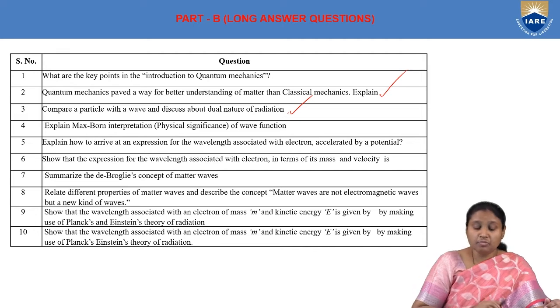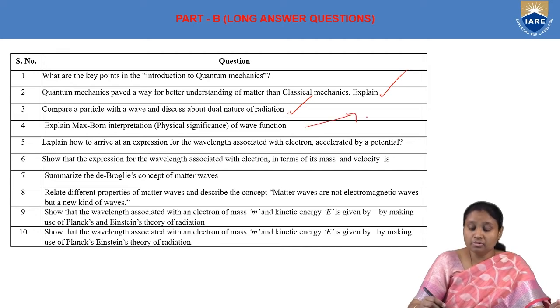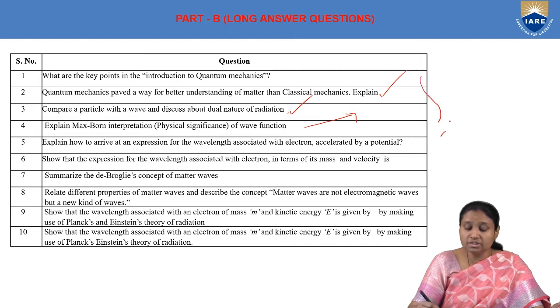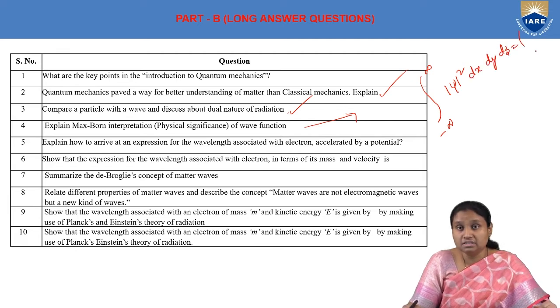And explain Max Born interpretation. According to Max Born interpretation, the probability of finding a particle in the entire space should be equal to 1. This particular condition is called the normalization condition.